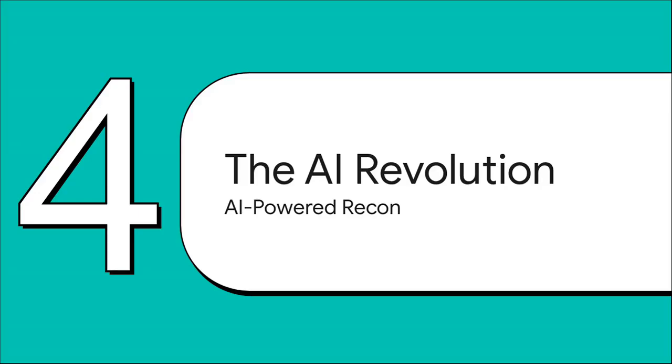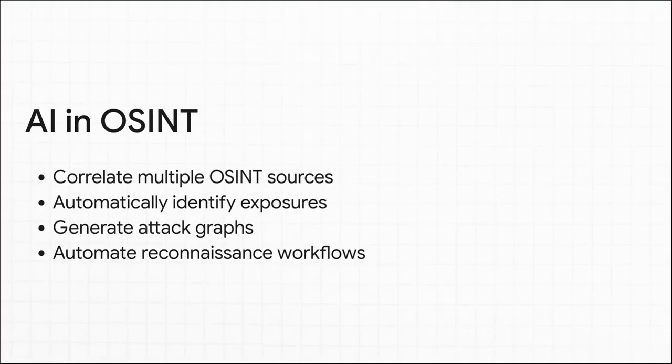But as we know, the landscape never stops evolving. Let's look at Section 4, the AI revolution, and how AI-powered recon is completely transforming this space. Here in 2026, AI has taken reconnaissance from a very manual, step-by-step slog into an incredibly fast, autonomous process. Modern AI systems can instantly correlate data across multiple OSINT sources, literally doing in seconds what used to take a human analyst days. They automatically flag risky exposures and can even generate complex, visual attack graphs showing exactly how an attacker could pivot through a network.